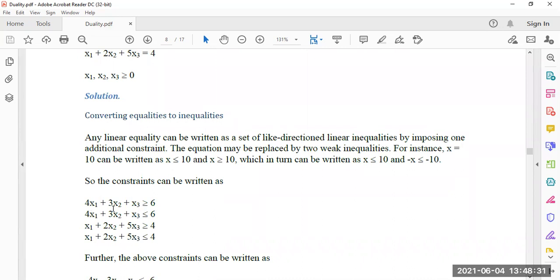Here 4x1 plus 3x2 plus x3 is greater than or equal to 6, and 4x1 plus 3x2 plus x3 is less than or equal to 6. So together we can say that 4x1 plus 3x2 plus x3 equals 6.